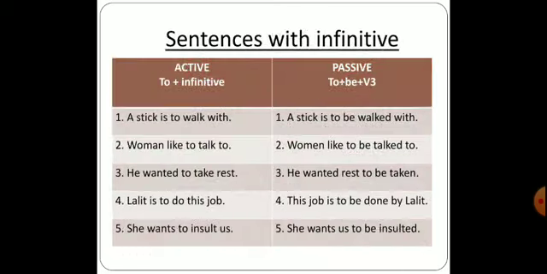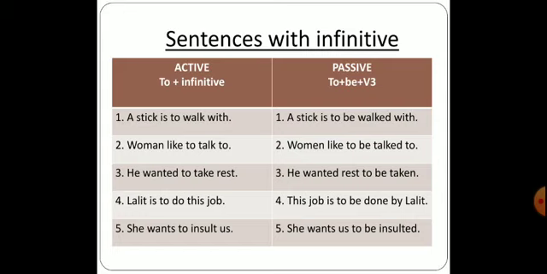The next category is sentences with infinitive. Now over here you can see that in active form we have to plus infinitive. When we change into passive form, it would be to plus be plus verb's third form. So you can see over here, a stick is to walk with. Now when you change into passive, it would be a stick is to be walked with. There would be no major changes over here.